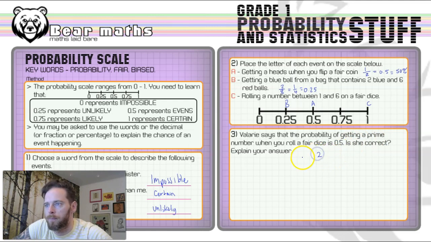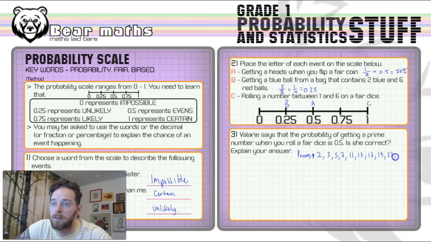2 is the first prime number. I'm going to write down primes here because we need to know our prime numbers. All right. That's a prime number. It's the only even prime number, the very first prime number. It's only got 2 factors, 1 and itself. 3 is the next one, then 5, then 7, then 11, then 13, and 17, and 19, and 23, and 29. If we can remember these 10 numbers, that's great. We can work out other primes after that by thinking about how many factors it's got. If it's got 2 factors, it is a prime number. But that's what we needed to know for this question. In fact, we didn't need to know all of that.